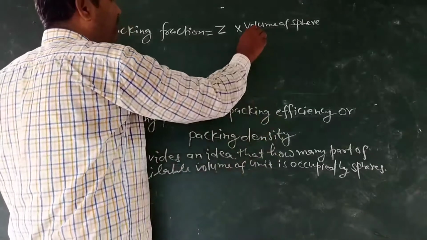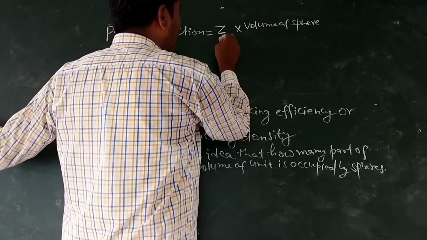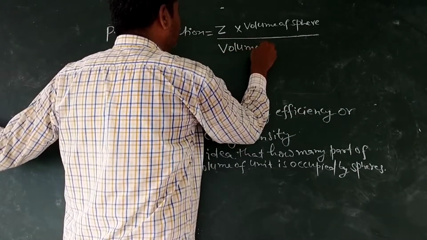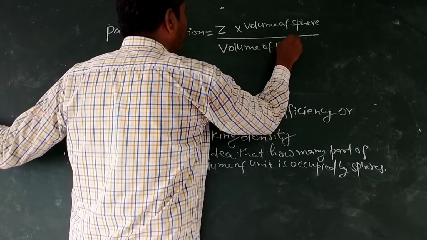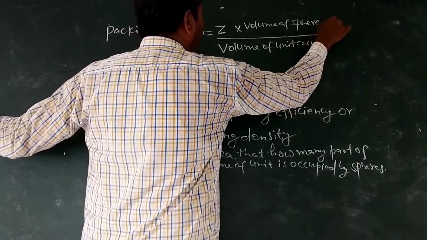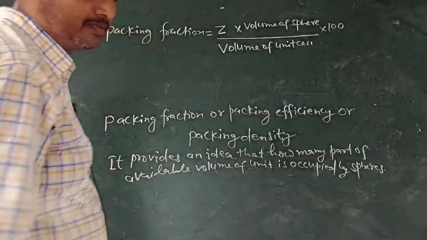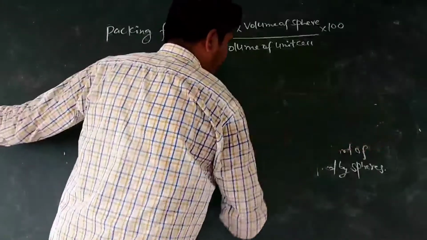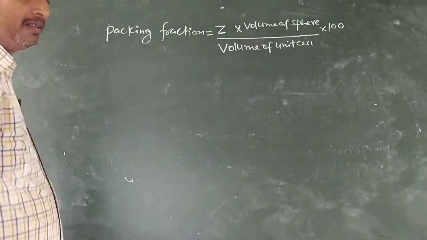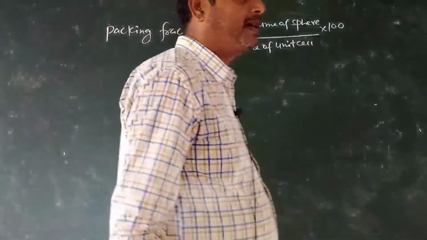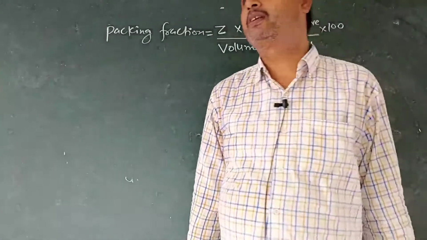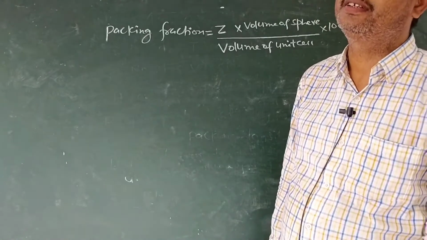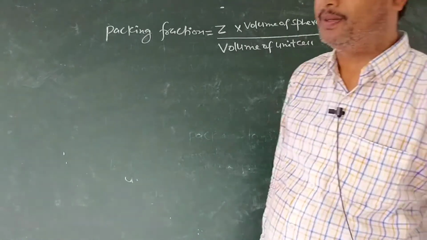The volume of sphere, that is constituents, upon volume of unit cell into 100. Case first, we will calculate packing fraction for simple cubic, body centered cubic BCC and face centered cubic FCC step by step.